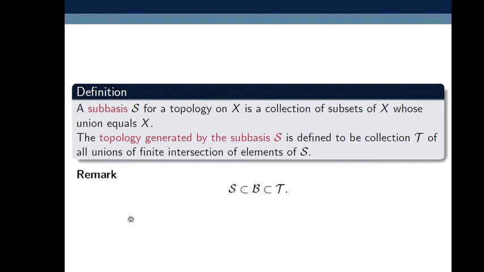So remark, script S is contained in script B, which is contained in tau, where tau is the topology generated by the subbasis script S. Script B is a basis and script S is a subbasis.